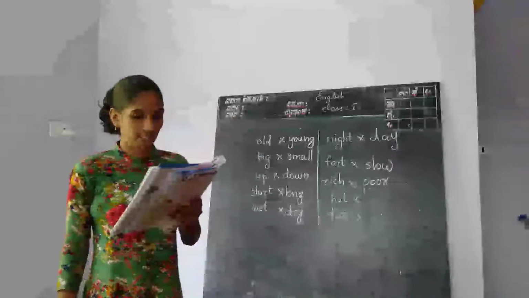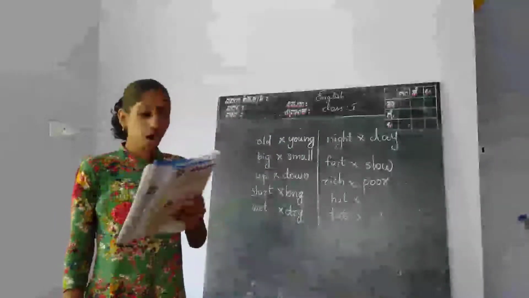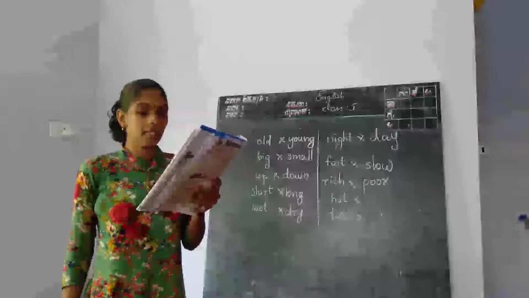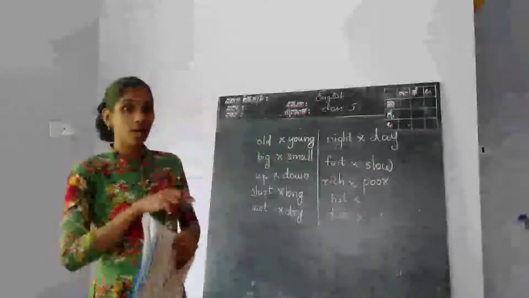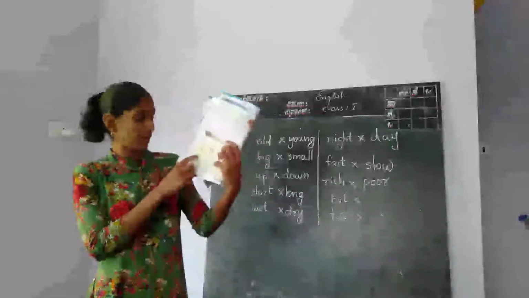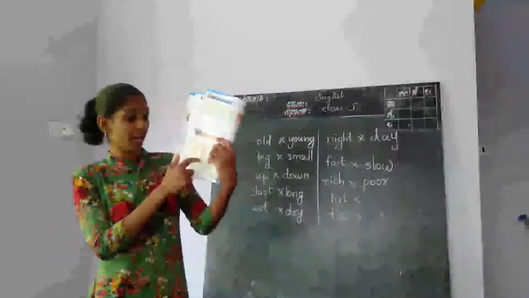It is too hot today. Please bring some dash water. Hot opposite, just now we told, hot tea and cold ice cream. Hot opposite cold. Next.